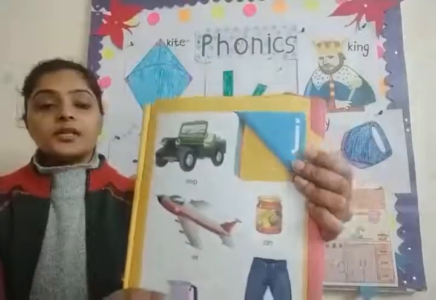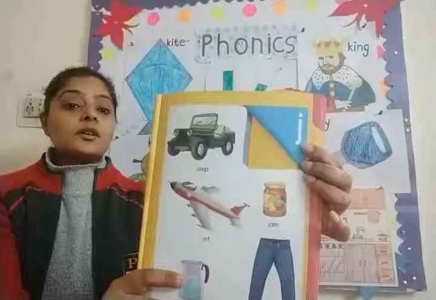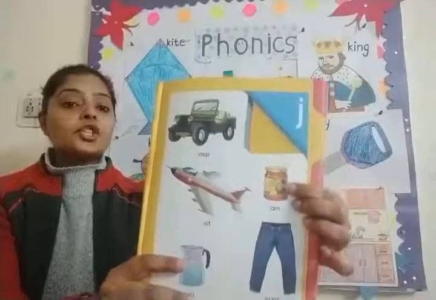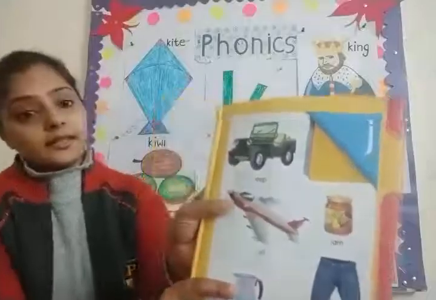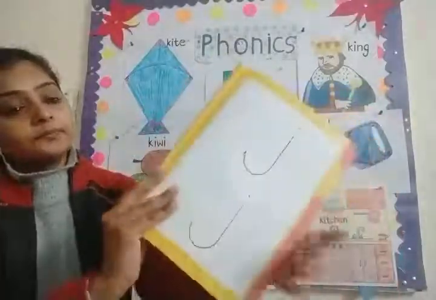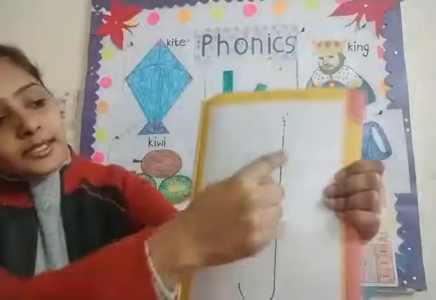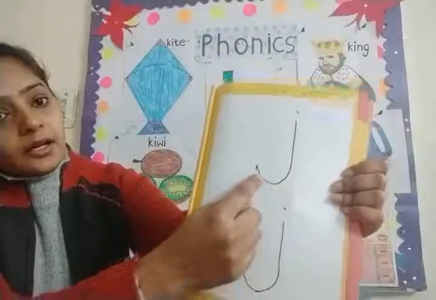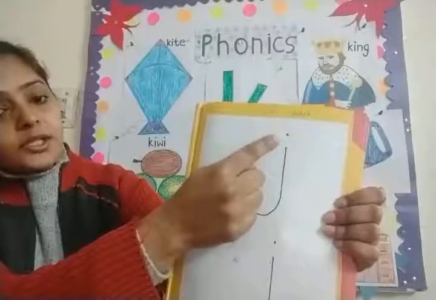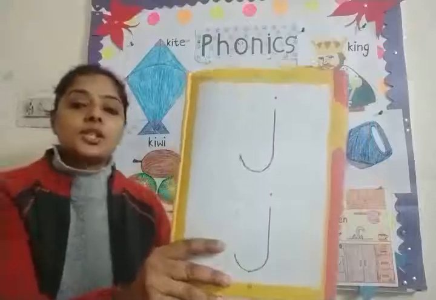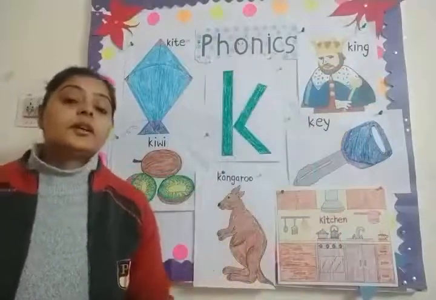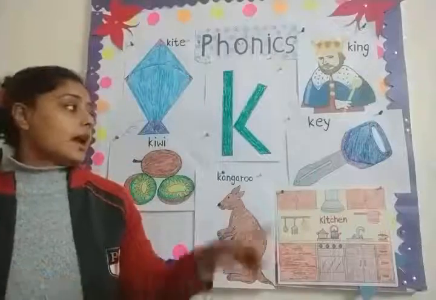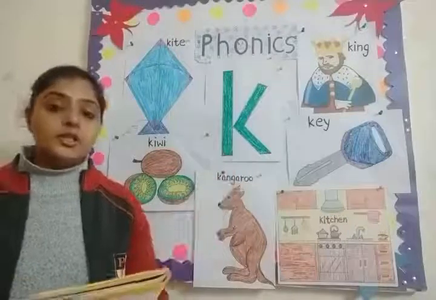which sound is this, children? J. J for jam. J, jelly. This is J sound. Standing line and a curve and a small dot here. This is J sound. Now today, children, we will learn a new sound and it comes after J sound.